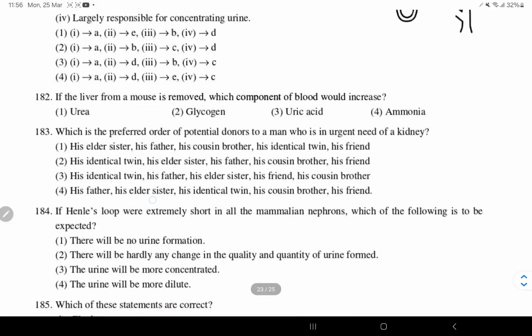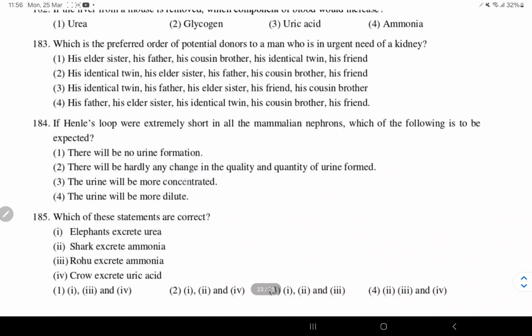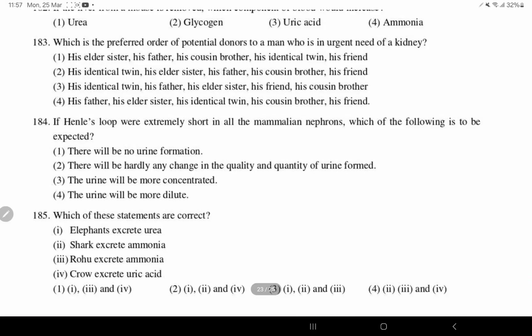If the liver of a mouse is removed, then which component of blood will increase? Ammonia will increase, because ammonia is not converted to urea. Which is the preferred order of potential donors to a man who is in urgent need of a kidney? Identical twin.